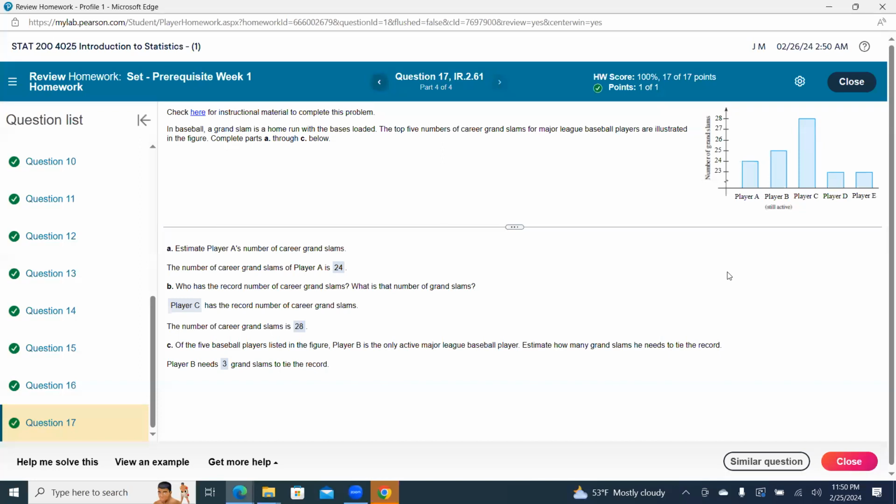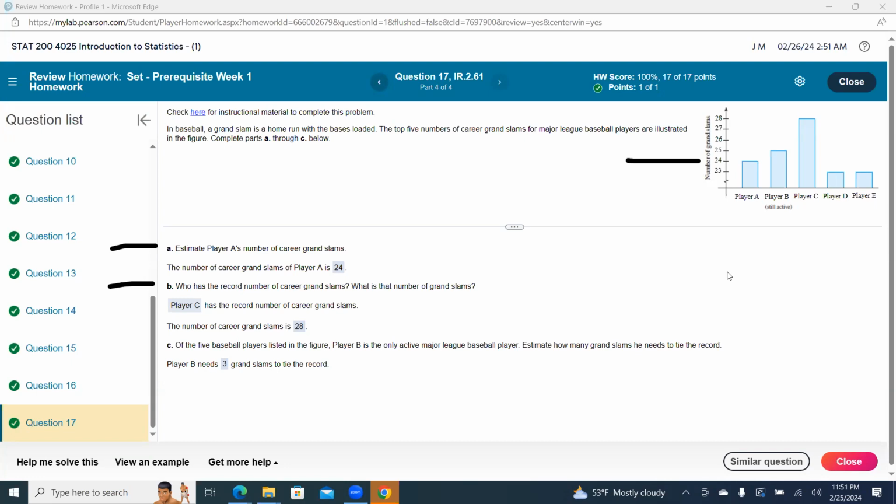But in baseball, a grand slam is a home run with the bases loaded. The top 5 numbers of career grand slams for Major League Baseball players are illustrated in the figure. We're supposed to know what they're talking about, still active. The number of grand slams, okay. Those are going to be the players. So they do a graph over there in the far right. The number per player. Estimate player A's number of career grand slams. The number of career grand slams for player A is 24. Of course, just testing us on whether or not we can read the graph. The height there is 24.